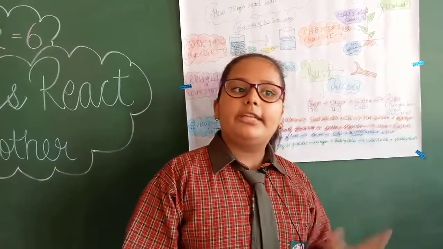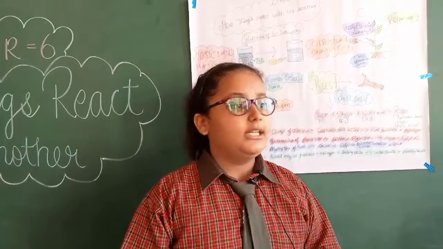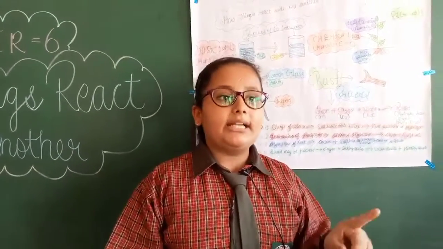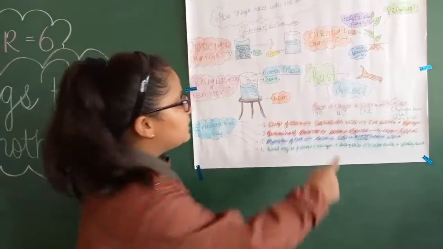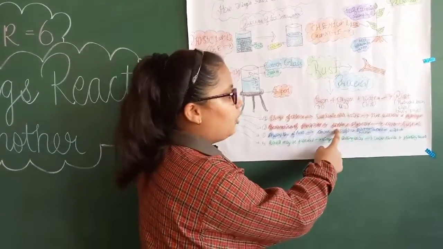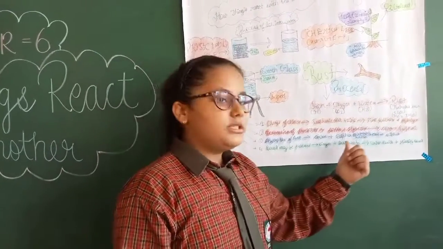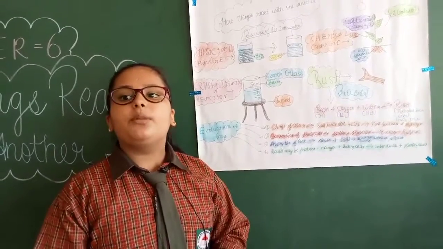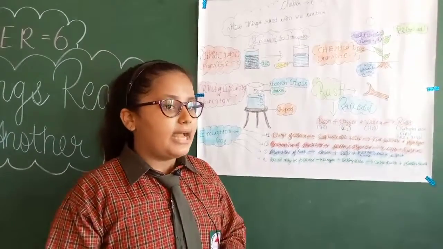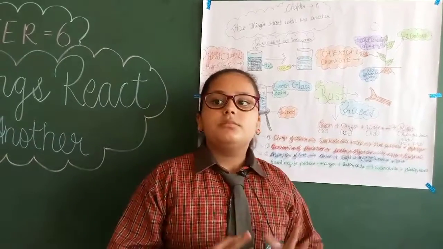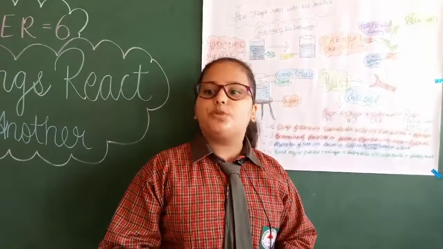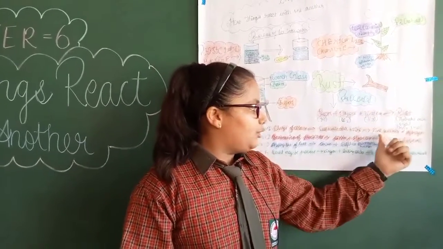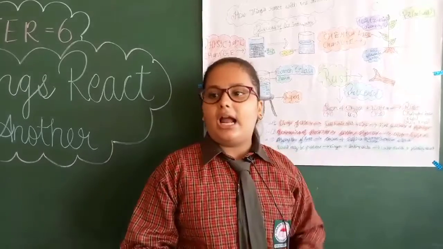Let's talk about reactant and product. What are reactants? The substances that react with each other to form a new substance are known as reactants. Here sulfuric acid and zinc, copper, hydrogen, carbon, sulfur, vinegar, baking soda. These are the reactants. Now what are products? The substances that are formed after combining the reactants are known as products. Like when we combine sulfuric acid and zinc, our product is produced, that is zinc sulfate plus hydrogen.